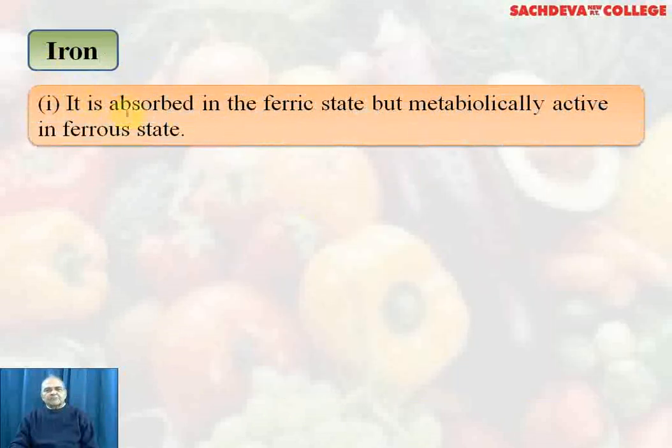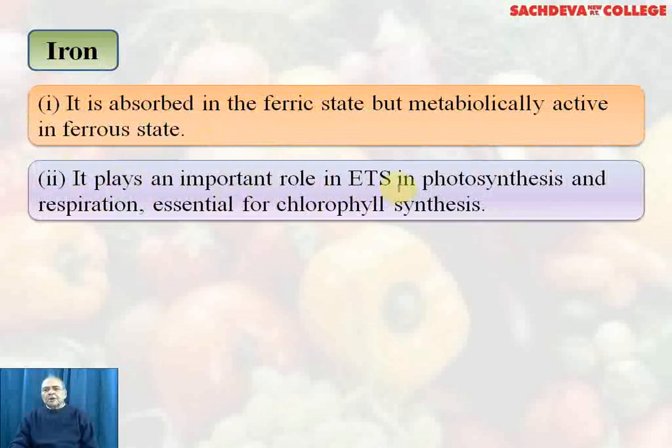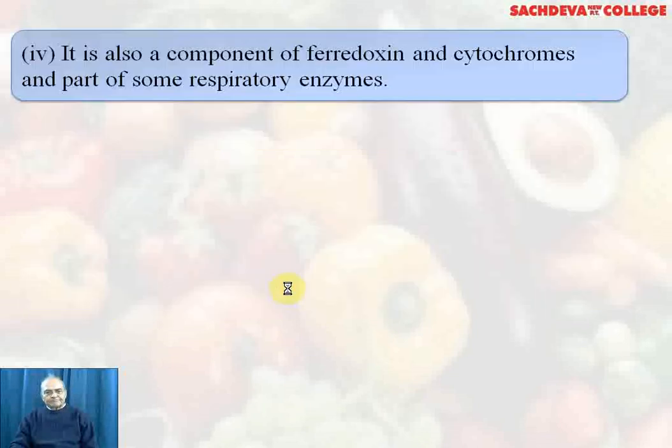Iron. It is absorbed in the ferric state but metabolically active in the ferrous state. It plays an important role in the electron transport system in photosynthesis and respiration and is essential for chlorophyll synthesis. Iron is a component of flavoproteins which are essential for biological oxidation. It is also a component of ferredoxin and cytochrome. You know these are the electron carriers in the ETS of photosynthesis and respiration and part of some respiratory enzymes.